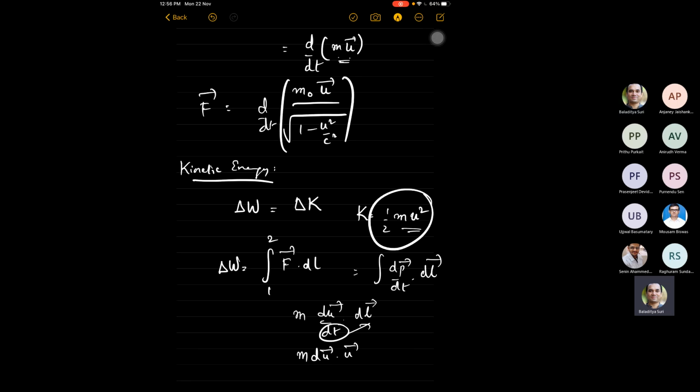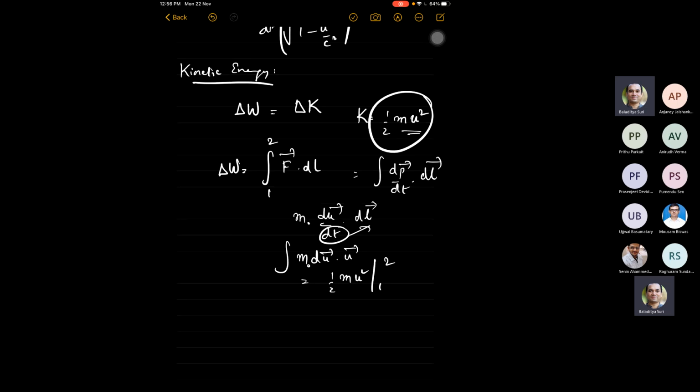I'll call it m naught for clarity, and then you integrate it and this becomes half m u squared from 1 to 2, the difference, half m u2 squared minus half m u1 squared. This is how in classical mechanics, in Newtonian formalism, the notion of kinetic energy comes out. The work done is related to the forces acting on the system, and that is usually from some potential energy. Forces are due to potential energy, and that action of force is changing the kinetic energy of the particle, and therefore you get this.